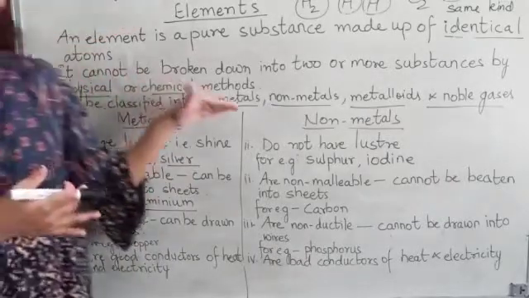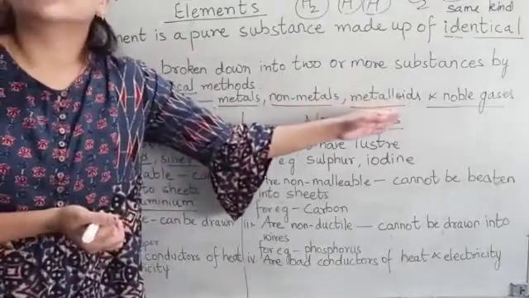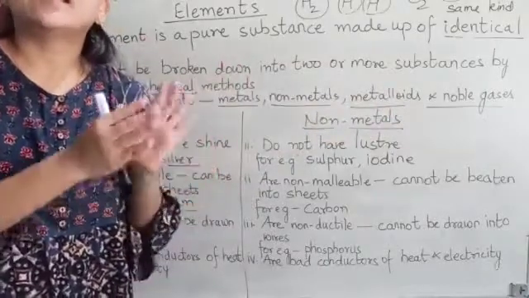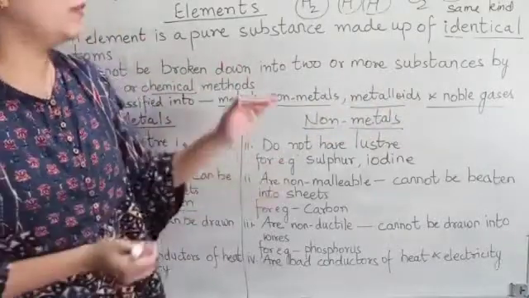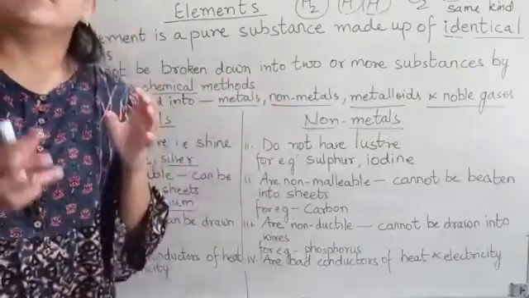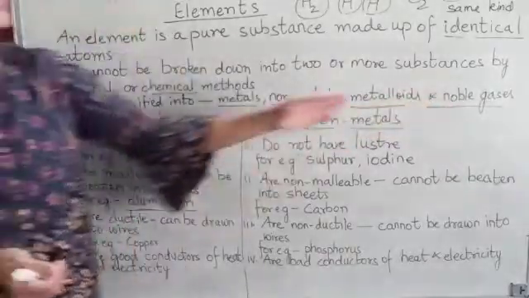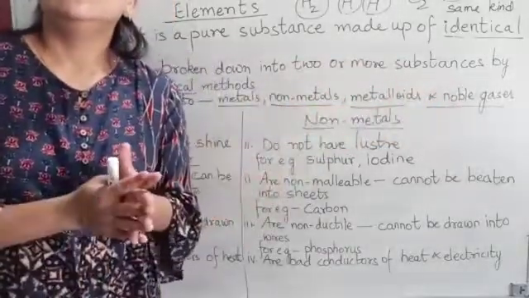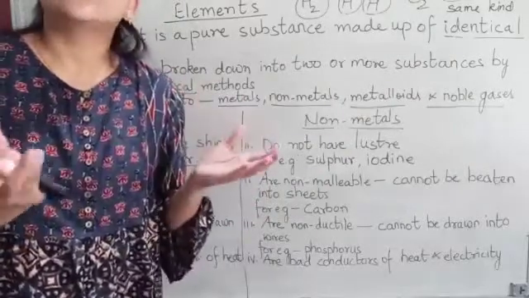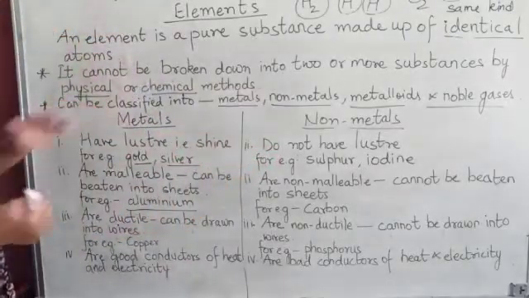Now elements are further divided into metals and non-metals. Now there are metalloids also. Metalloids means they are the elements that have both the properties of metals and non-metals. For example, boron. Then noble gases. Noble gases are the unreactive gases that are present in traces in air. So this is all about elements.